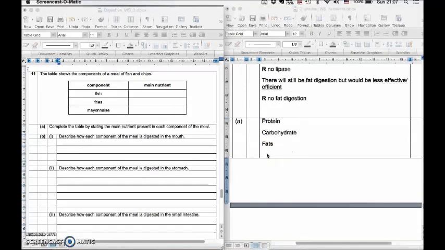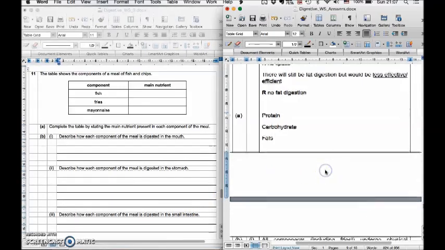We move on now to part B. Part B asks you to describe how each component of the meal is digested in the mouth, then the stomach, then the small intestine. When answering this question, you need to take note of a few things. So here's the answer first.